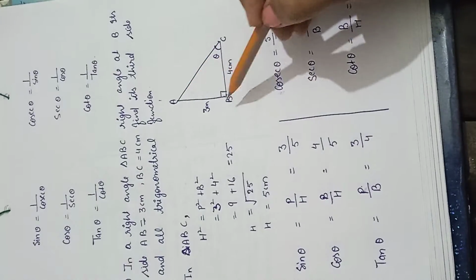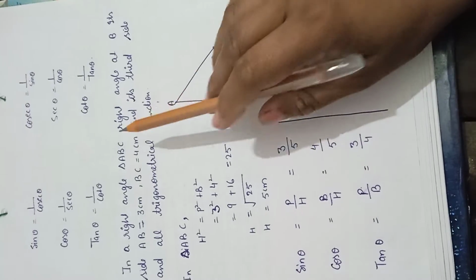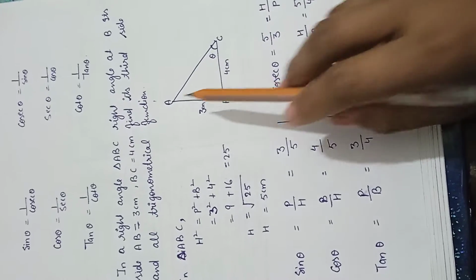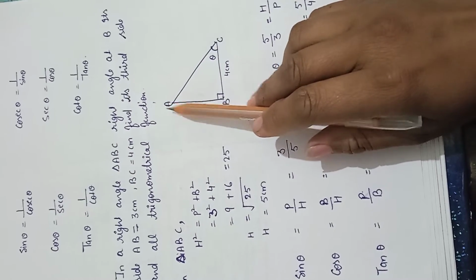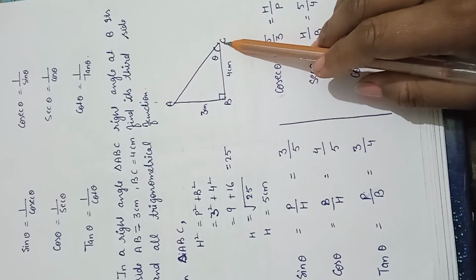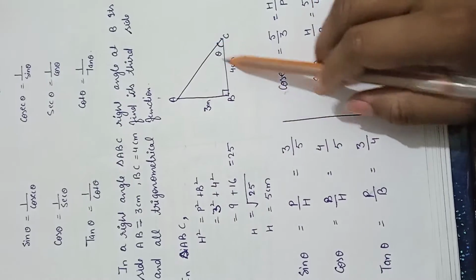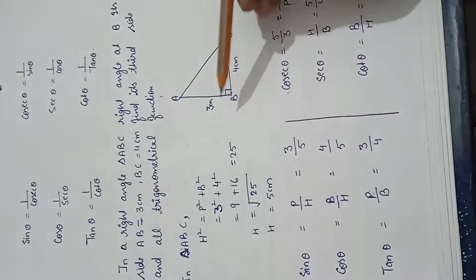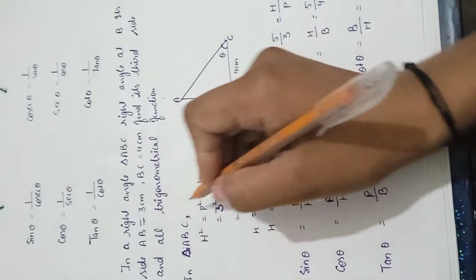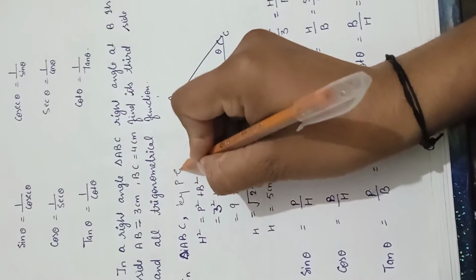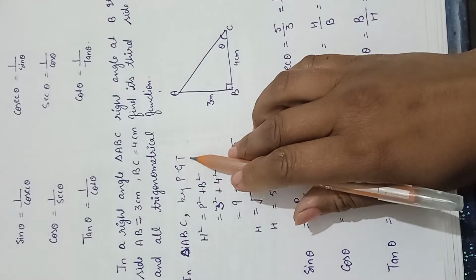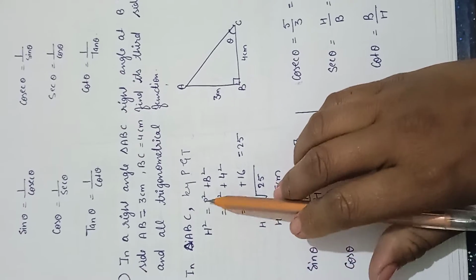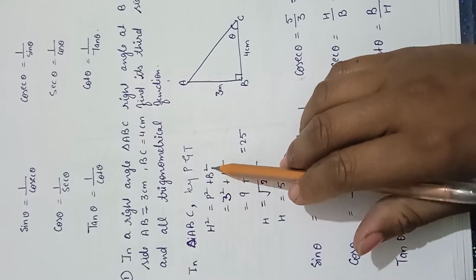Now we will take a triangle. Here it is right angle at B, so mark it B. Now take A at one vertex and C at the other. Now we all know that by PGT, that means the Pythagoras theorem, the square of the hypotenuse is equal to the sum of the squares of the perpendicular and base.